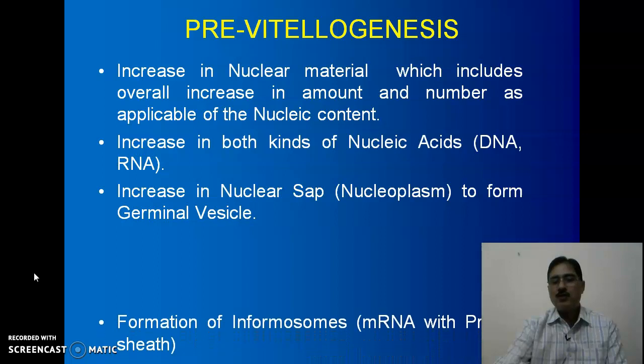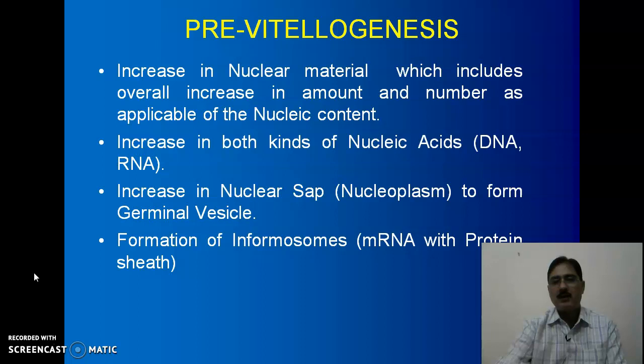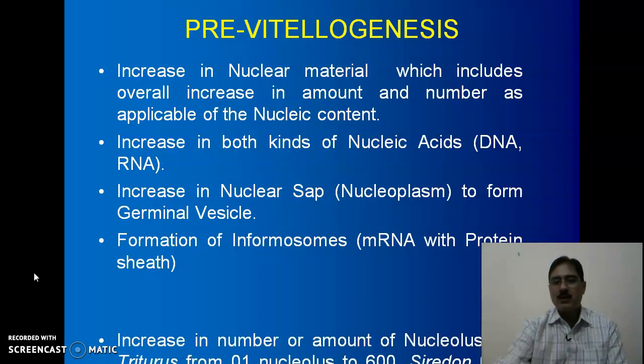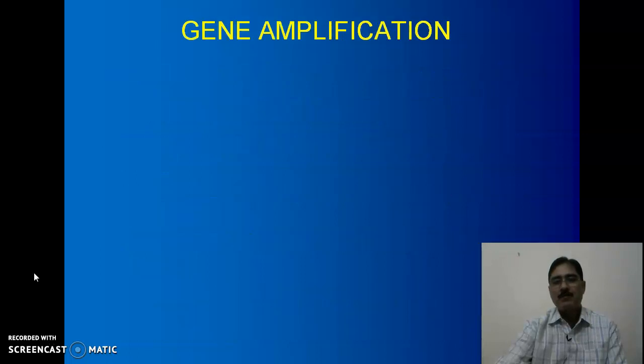There is formation of informosomes, which consist of messenger RNA coated with protein, and there is an increase in the number of nucleoli. For example, in Triturus, an amphibian, from 1 nucleolus to 600 nucleoli; in Ceratodon from 1 to 1000 nucleoli; and in Xenopus from 1 nucleolus to approximately 1200 nucleoli.